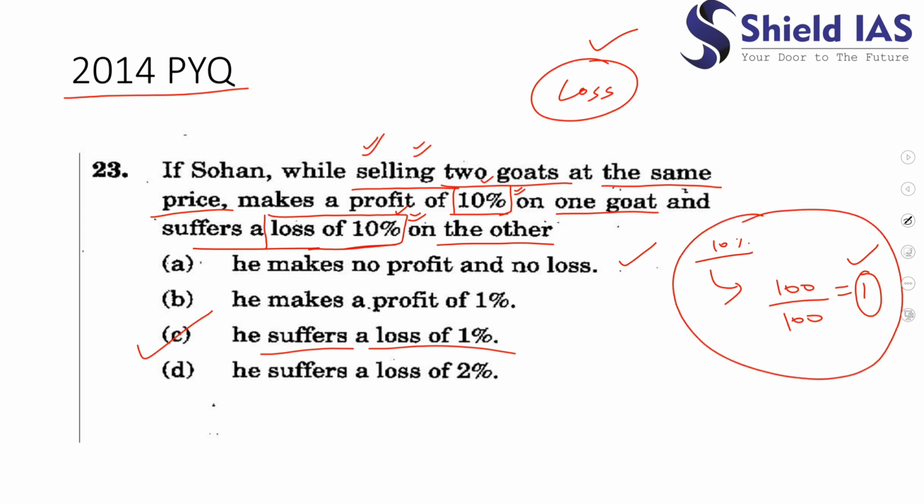Now let's say the question is same, but instead of profit of 10% or loss of 10%, the question says profit of 20% on one goat and loss of 20% on another. So what would be the answer? Just square your 20, which is given in this. 20 into 20 would be 400. Always divide this number by 100, you will get 4, right? So Sohan will suffer a loss of 4% if he wishes to continue. Okay. If there is any doubt about this method, please tell me in the comment section. I will explain it again.